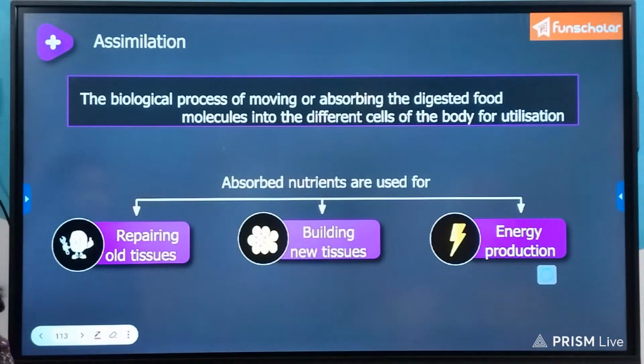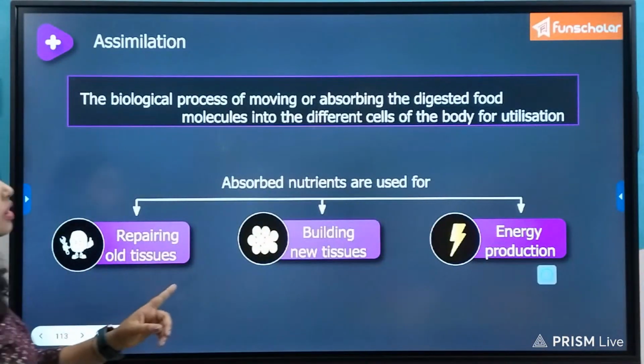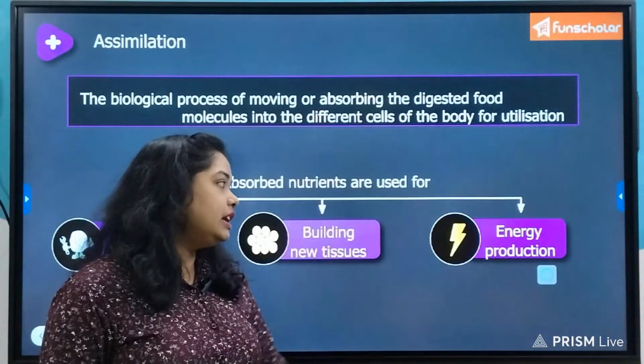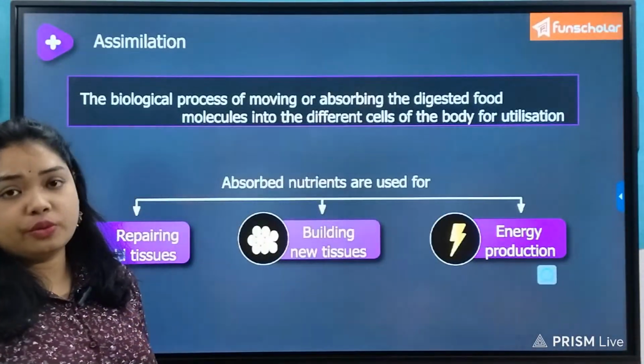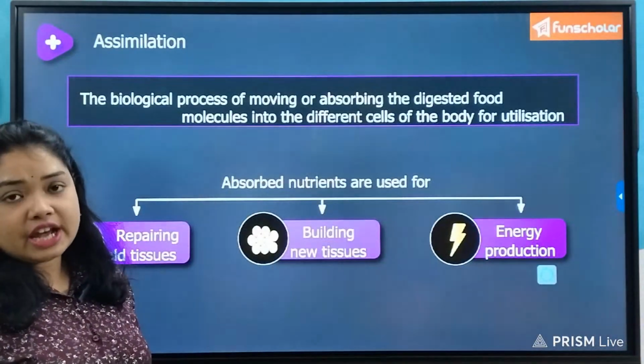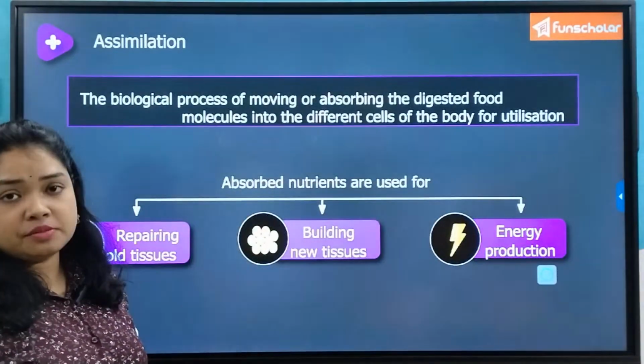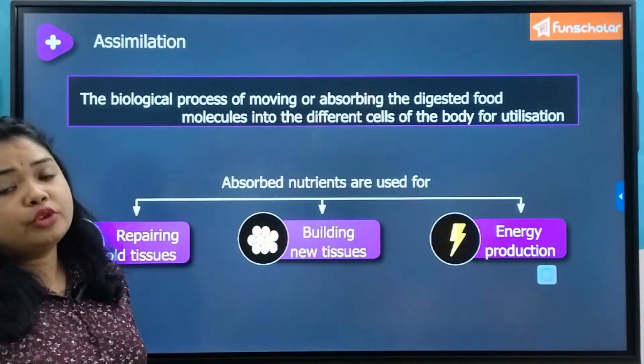So, these are the three domains particularly for which energy is required in our body, and for that purpose the nutrient which is absorbed needs to be broken down.